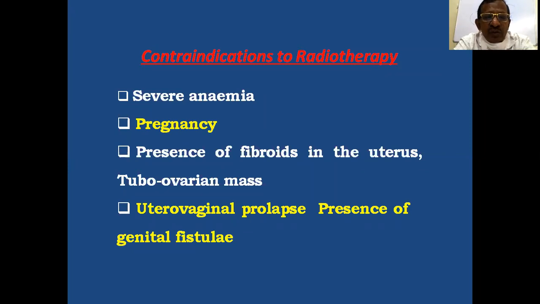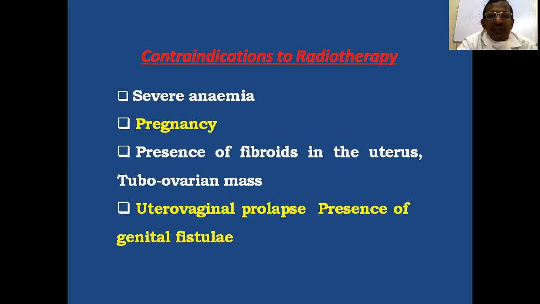Then uterovaginal prolapse and presence of genital fistula. Uterovaginal prolapse, especially third degree and fourth degree, makes it very difficult to insert the radioactive isotopes as the cervix is outside.